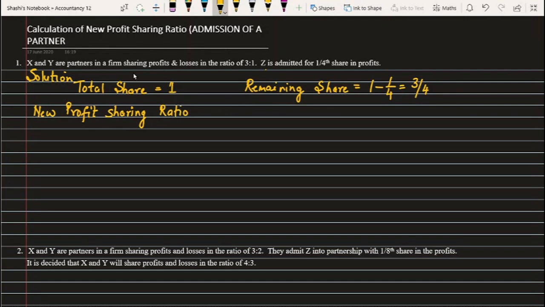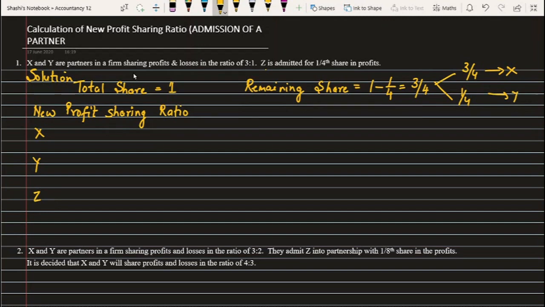Now here we'll be finding out the new ratio of X, Y and Z. So let's see here for X, for Y and also for Z. If I talk about X, the 3/4 share belongs to X and Y, and they are sharing the profit between themselves in the ratio of 3 is to 1. That means 3/4 goes to X and 1/4 goes to Y.